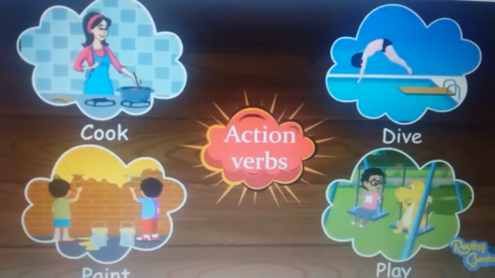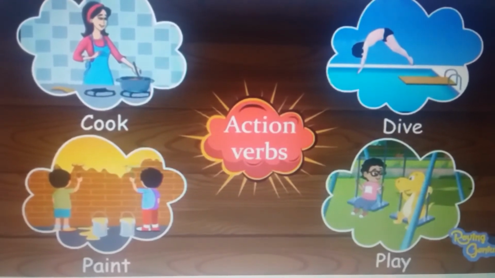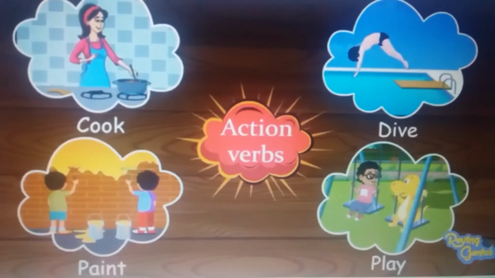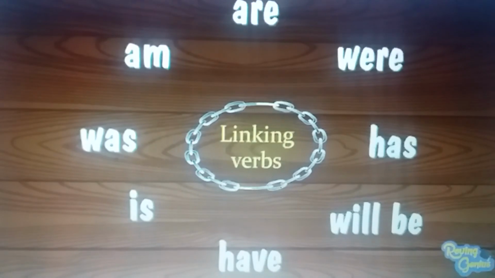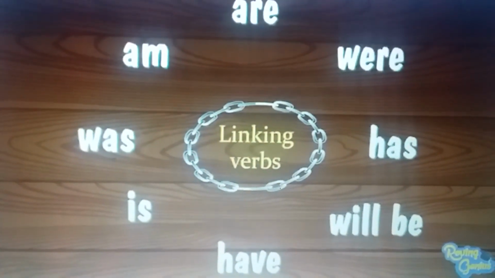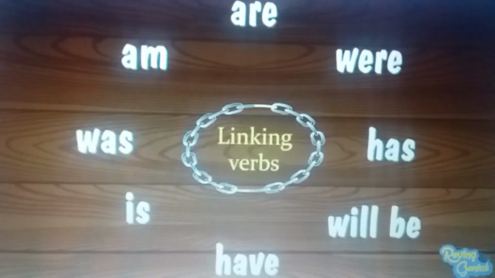See, these are action verbs: cook, paint, dive, play. I hope you must have remembered all these verbs. These are all action verbs. Now here there are linking verbs: is, am, are, was, were, has, have, had, will be. These are all linking verbs. Now what are the linking verbs? Let's see.